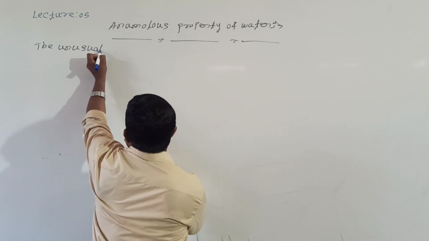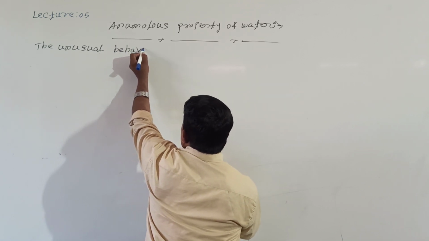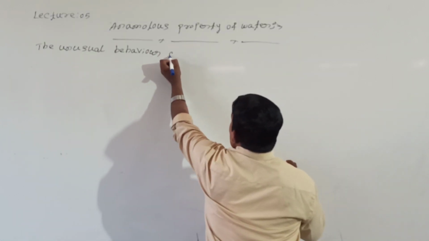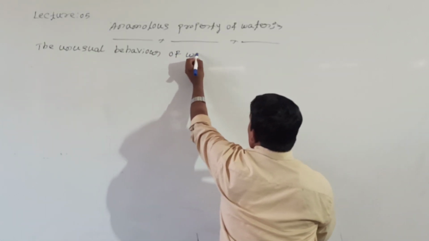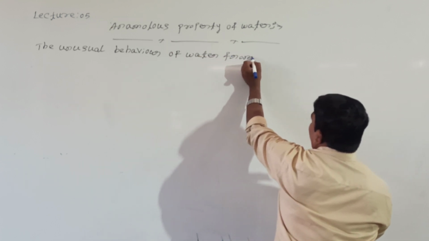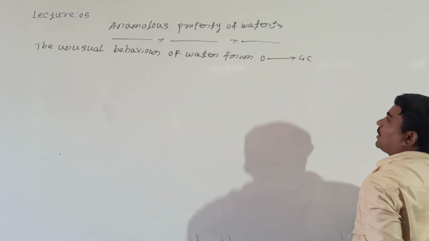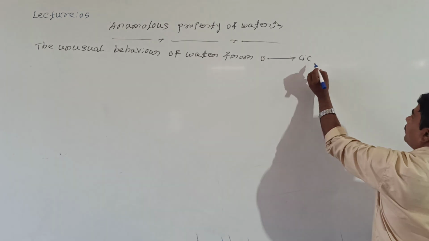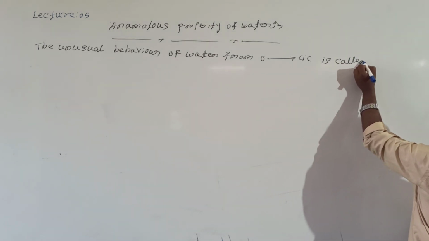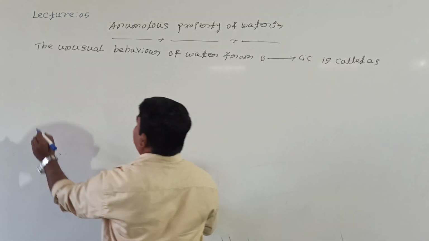Unusual behavior of water from 0 to 4 degrees Celsius is called anomalous property of water.